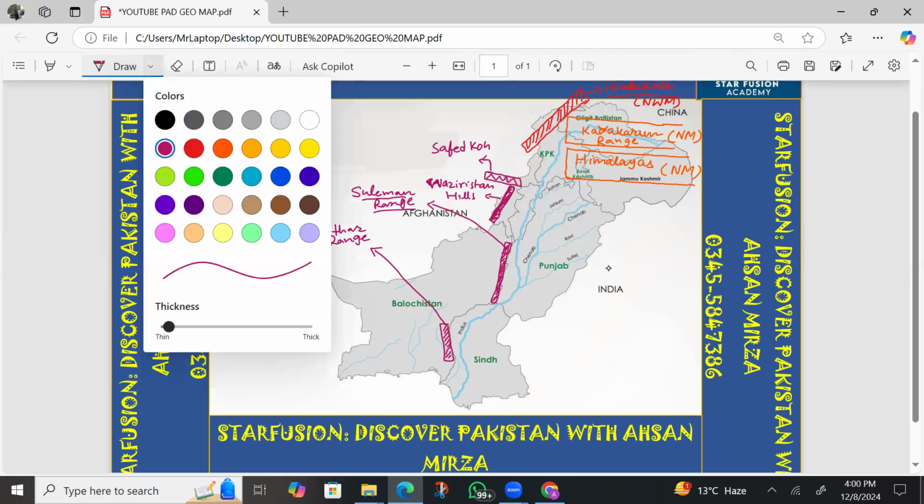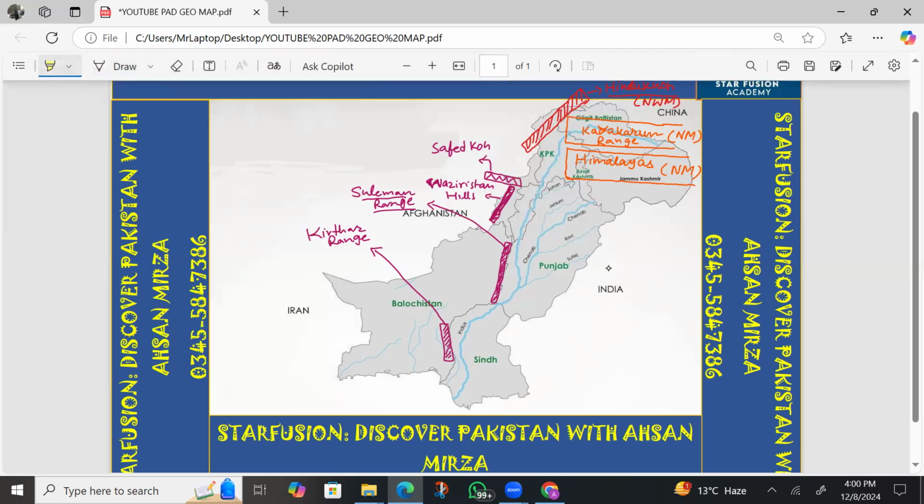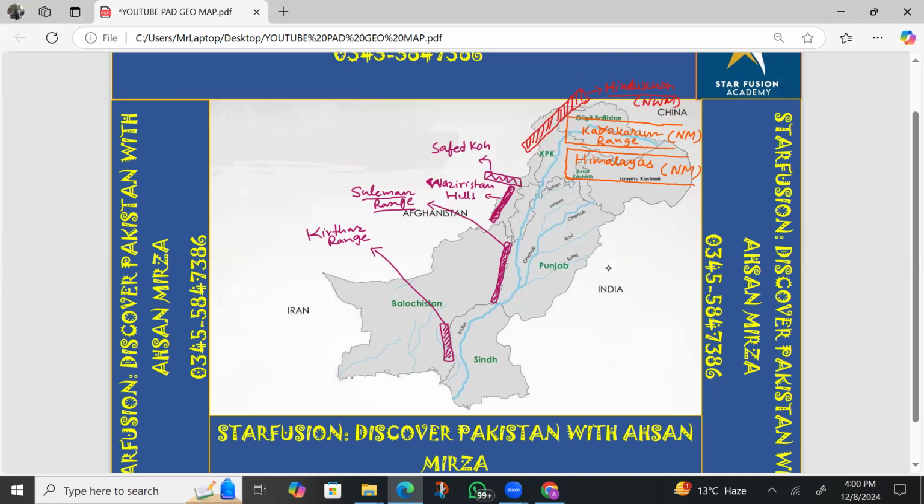Now we are moving towards a very significant point, another topographical range. Many students are confused about it and wonder how they can label these important landmarks.